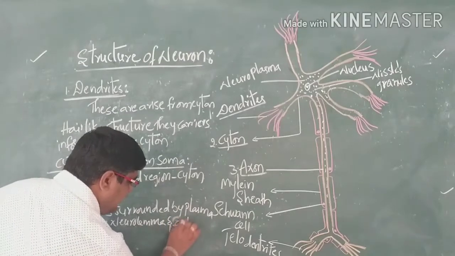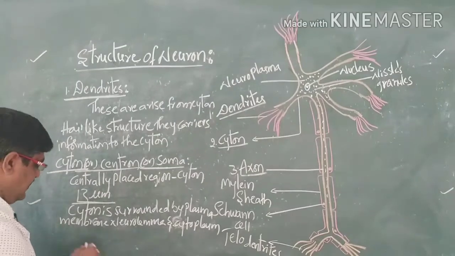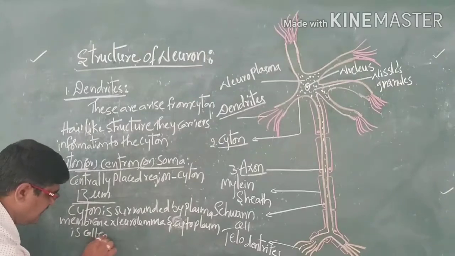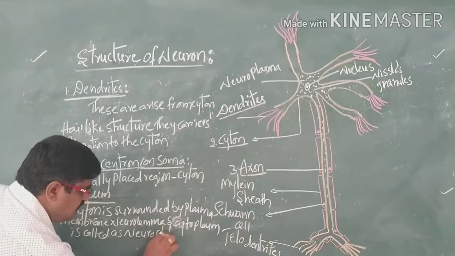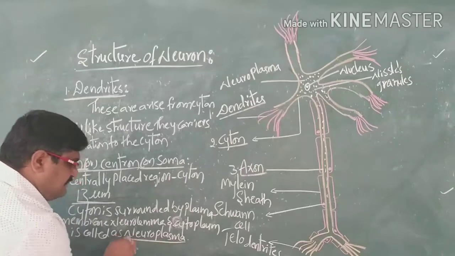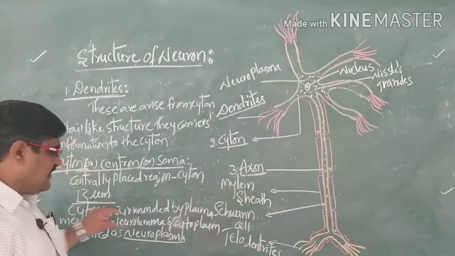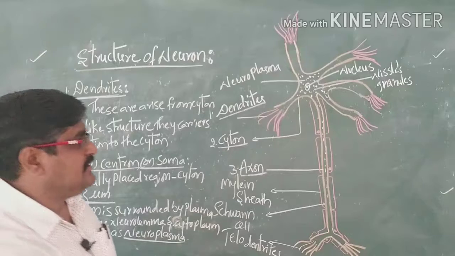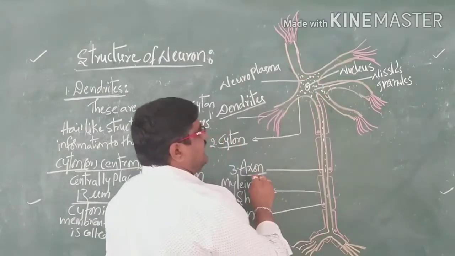The cytoplasm is called the neuroplasm. So the cyton is surrounded by the plasma membrane, called the neurolemma, and the cytoplasm is called the neuroplasm.